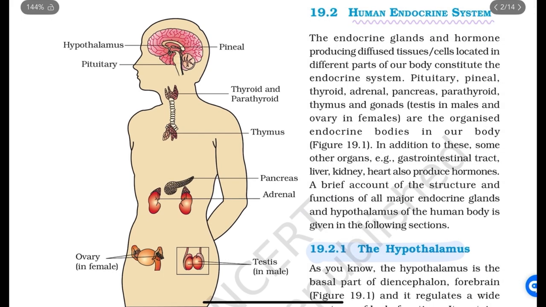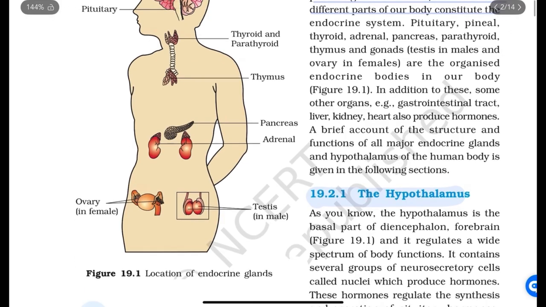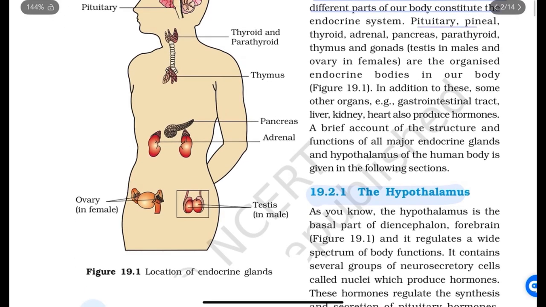Human endocrine system. The endocrine glands and hormone-producing diffused tissues or cells located in different parts of our body constitute the endocrine system. Pituitary, pineal, thyroid, adrenal, pancreas, parathyroid, thymus, and gonads. Testes in males and ovaries in females are the organized endocrine bodies in our body.